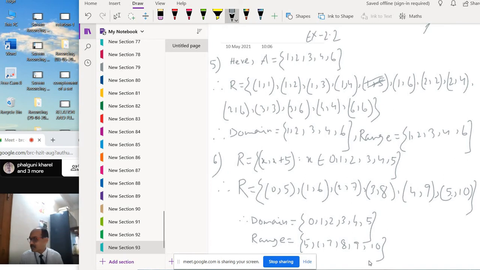Number 7 question is: write the relation R equals {(x, x cube)}, where x is a prime number less than 10. Now, which are the prime numbers less than 10?